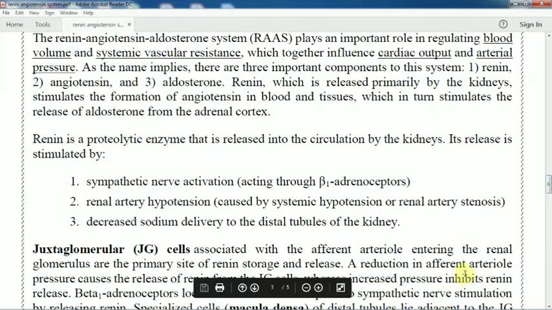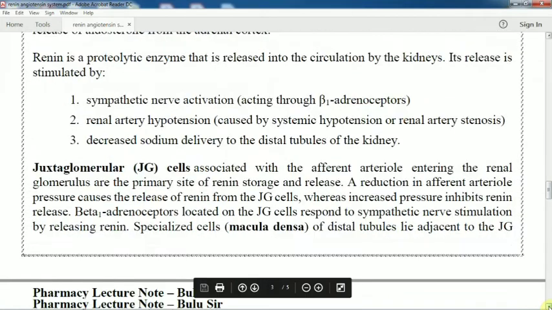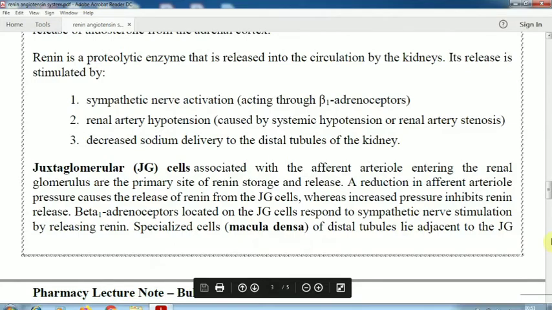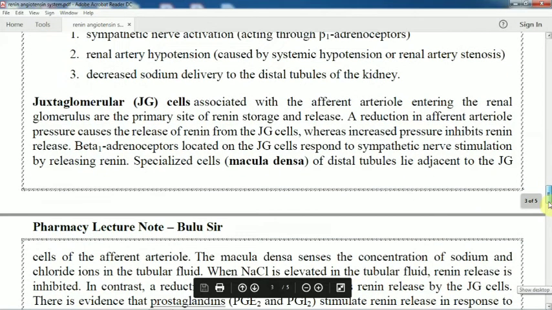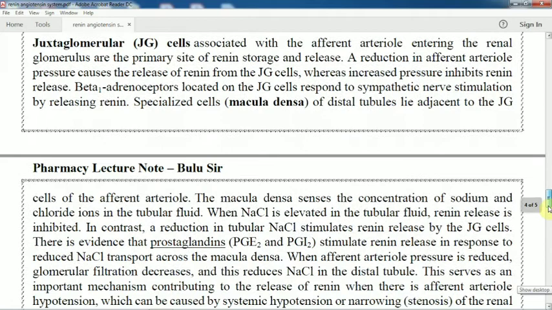Whereas increased pressure inhibits the renin release, the beta 1 receptor located in the juxtaglomerular cell responds to the sympathetic nerve stimulation by releasing renin. Specialized cells, the macula densa of the distal tubule, lie adjacent to the juxtaglomerular cells of the afferent arteriole.